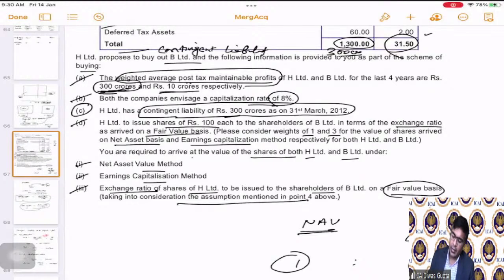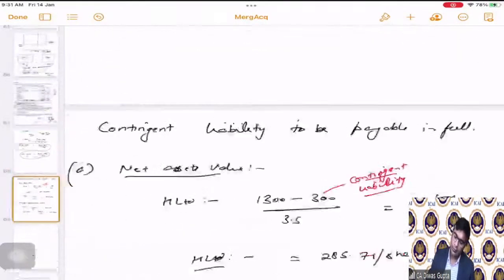But see, the question is asking us to arrive at the value of the shares. Now, this can be interpreted as asking us to calculate the value of one share, or the value of the total shares. Value of the total shares means value of the company itself, and value of one share means dividing it by the number of shares. Okay, Namita. And anyways, we will be using the per share value in the exchange ratio. Okay. Now,